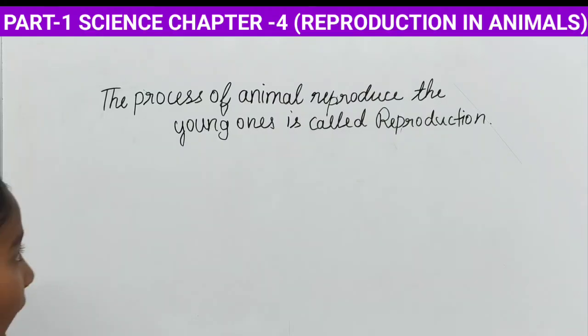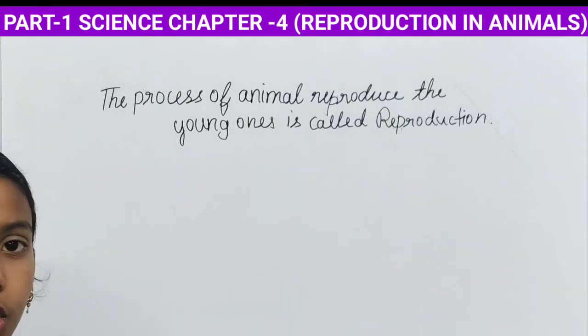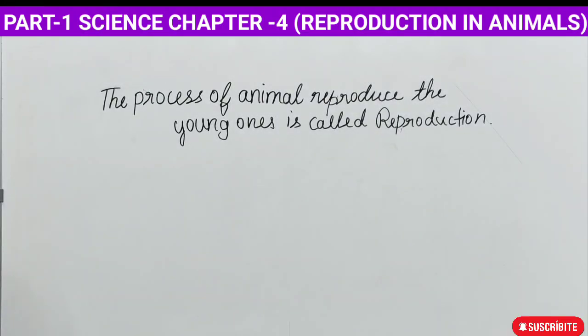Okay, so the animals, they will reproduce. They will give birth to the young ones. Okay, that's called they reproduce the young ones. That process is called reproduction.